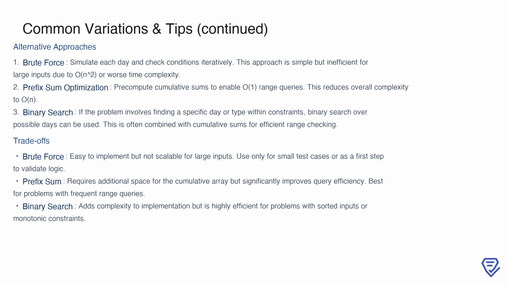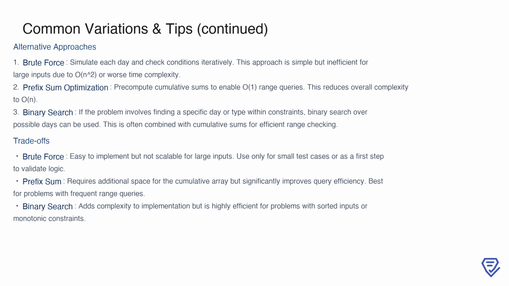The simplest is brute force, where you simulate each day and check the conditions iteratively. This method is straightforward and can be helpful for small test cases or validating your logic, but it's inefficient for larger inputs due to its O(n²), or worse, time complexity. A more efficient approach is to use prefix sums. By pre-computing cumulative sums, you can enable O(1) range queries, reducing the overall complexity to O(n). This is particularly useful when dealing with frequent queries.